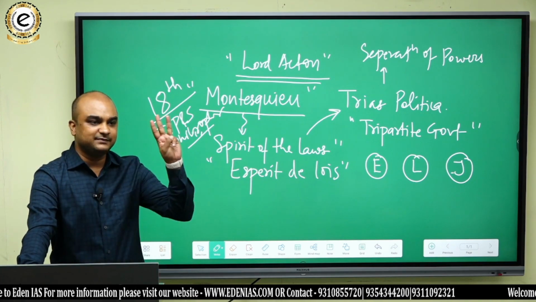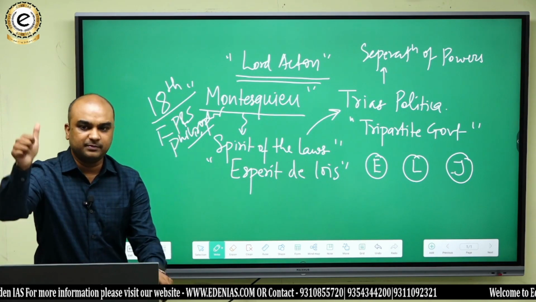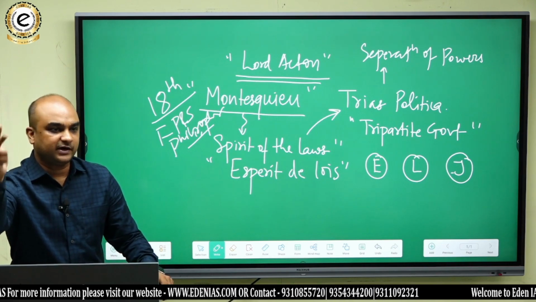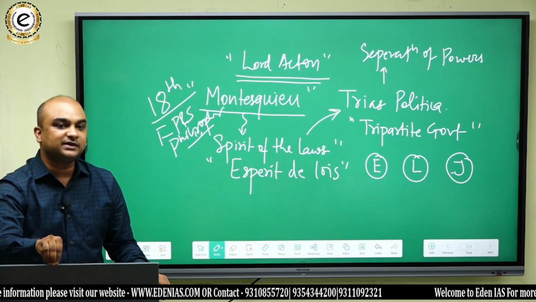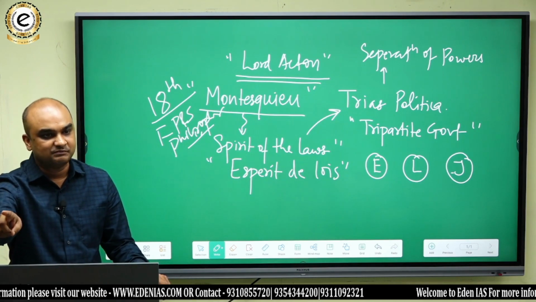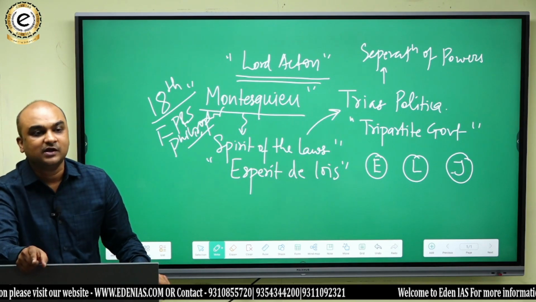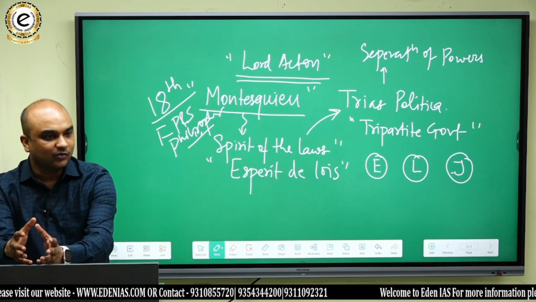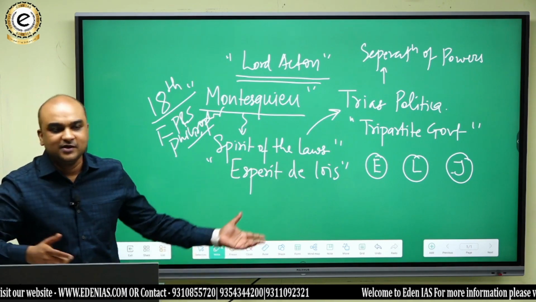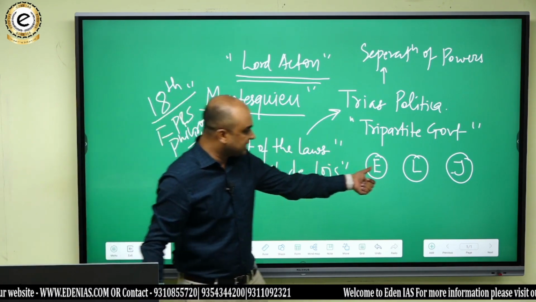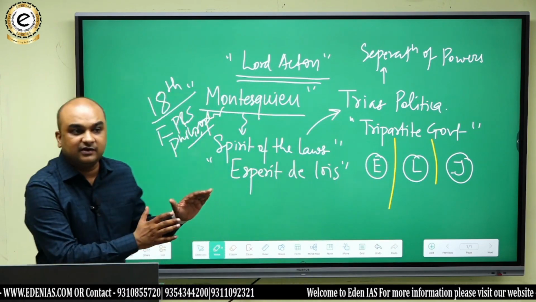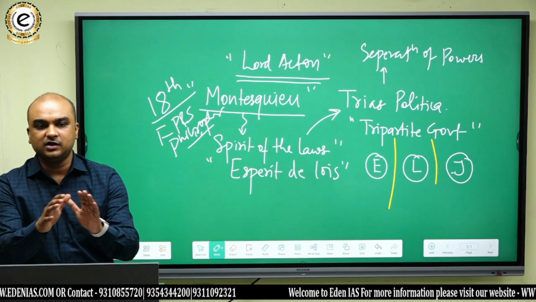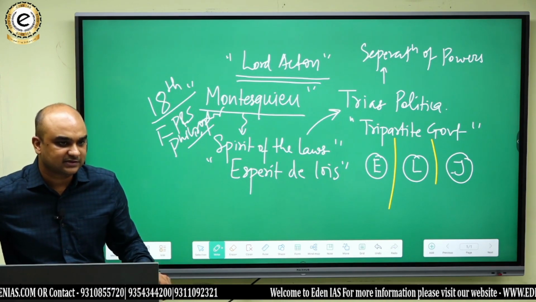And what were the three major ideas of the French Revolution? Liberty, equality and fraternity. Liberty means what? Civil liberties. And in order to protect civil liberties, what do you want? Constitutionalism. And for constitutionalism, what do you want? Power should not be concentrated in one hand. And for that, you want to divide the powers of government into three wings: executive, legislature and judiciary, each given its respective duties of government. Do you understand that?